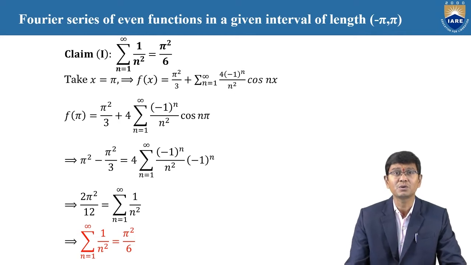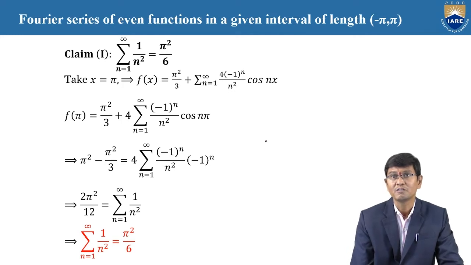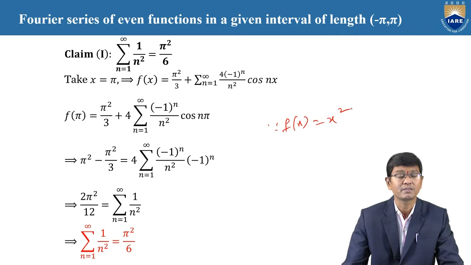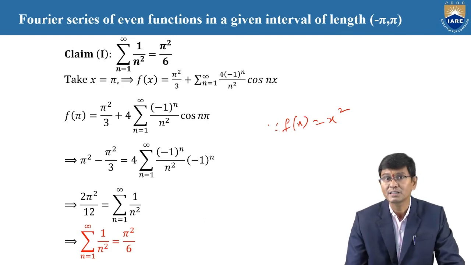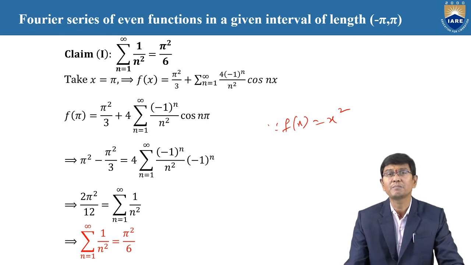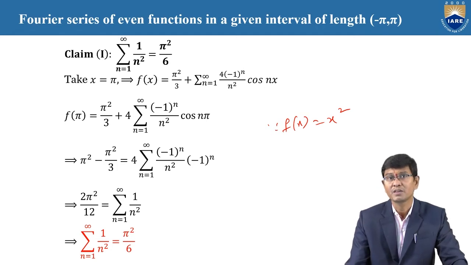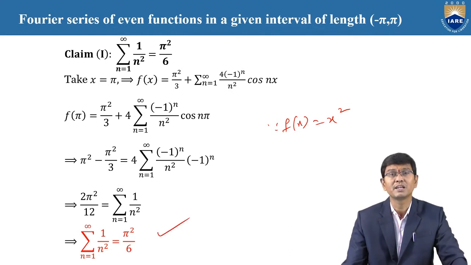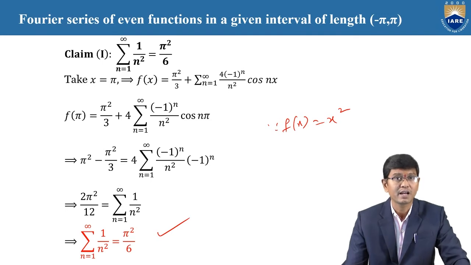And again f of pi is equal to pi square, because as we know the function f of x is x square. By replacing x equal to pi, pi square minus pi square by 3 is equal to 4 into summation n equal to 1 to infinity minus 1 whole power n by n square into minus 1 whole power n. Once again, after simplification, you obtain clearly that summation n equal to 1 to infinity 1 by n square is equal to pi square by 6, the required value.